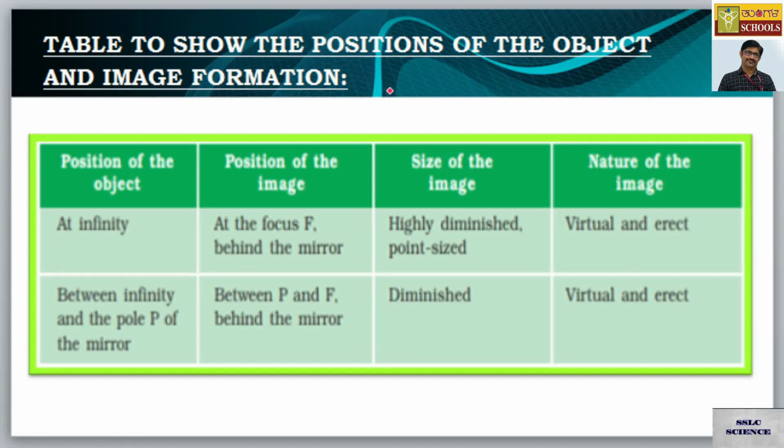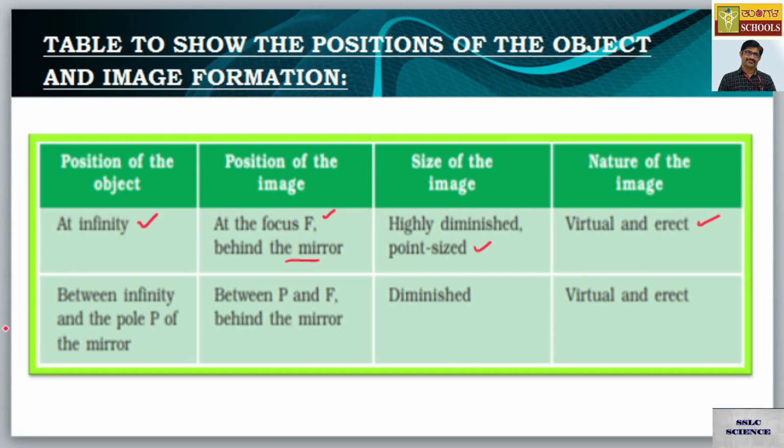Again, I'm showing a table for the positions of the object and the image formation in the case of a convex mirror. So first we kept the object at infinity. We found the position of the image at principal focus F, which is behind the mirror this time, and the size of the image is highly diminished and point sized. Nature of the image is virtual and erect.